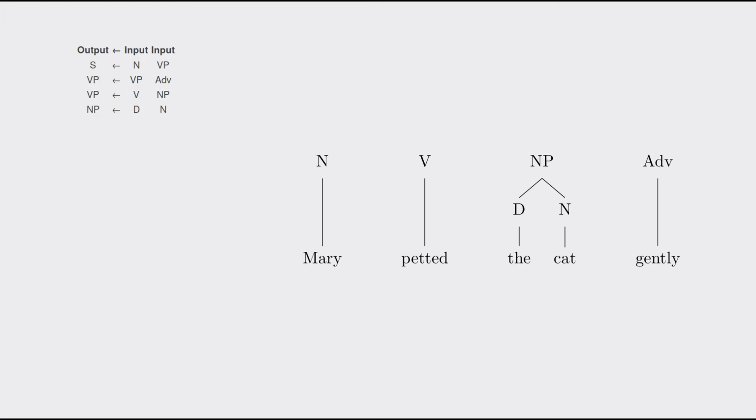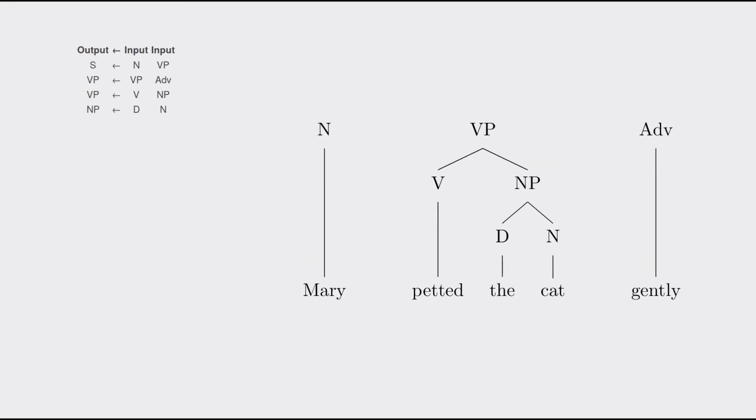Well, we still can't use the first two rules because we still don't have a VP, but we can use the third rule with our new NP. That rule takes a verb and an NP in order, so if we apply that, we get this, combining the verb petted with the NP, the cat. That makes a VP, which stands for verb phrase, if you hadn't already guessed. Again, phrase, just the output of a rule.